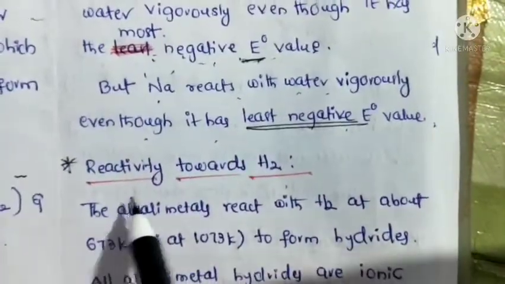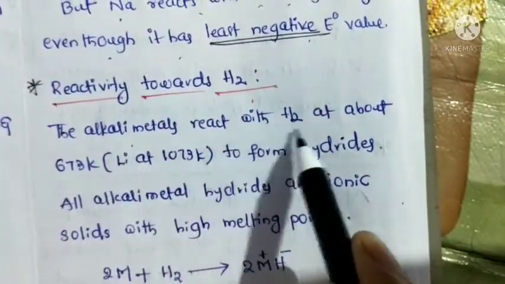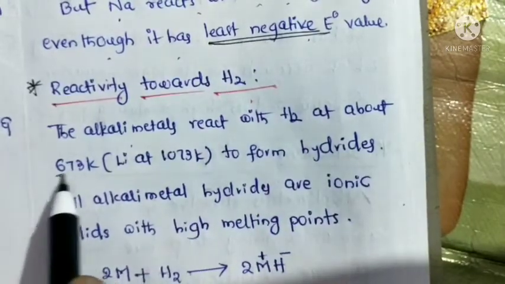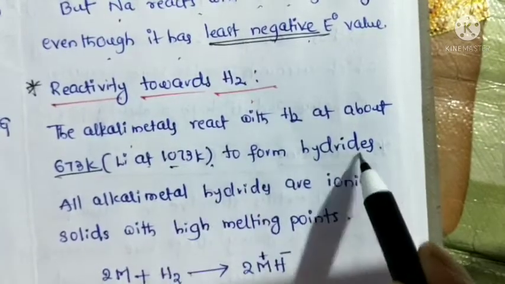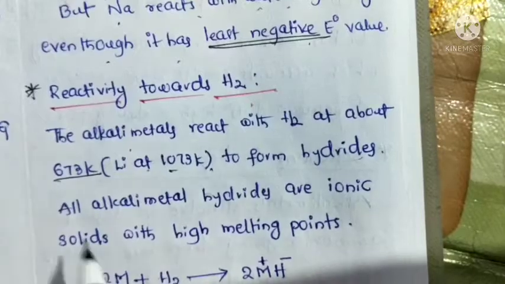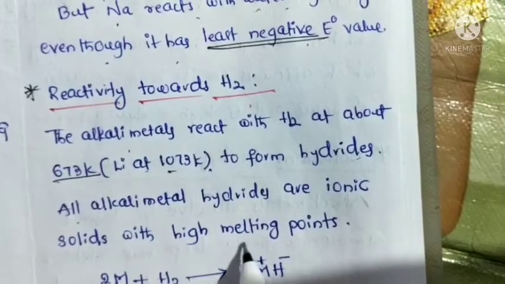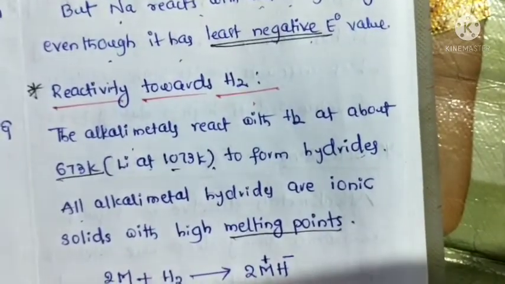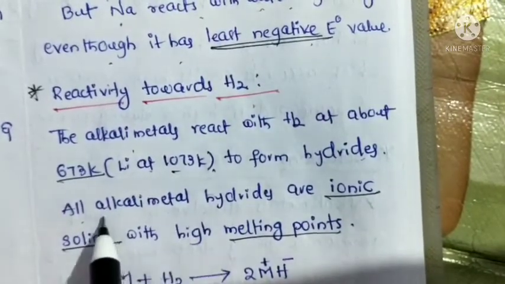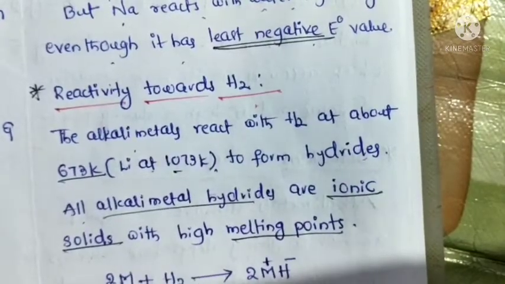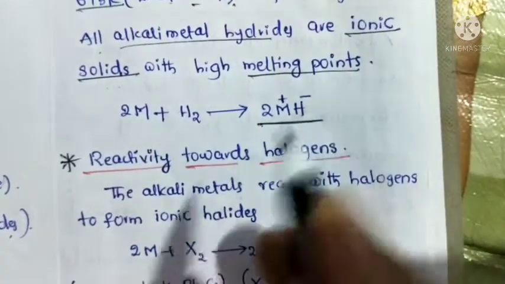Okay. Next, reactivity towards hydrogen. The alkali metals react with hydrogen at about 673 K, but lithium at 1073 Kelvin, to form hydrides. All alkali metal hydrides are ionic solids with high melting points. So these are ionic solids. So here is the metal hydride formula.